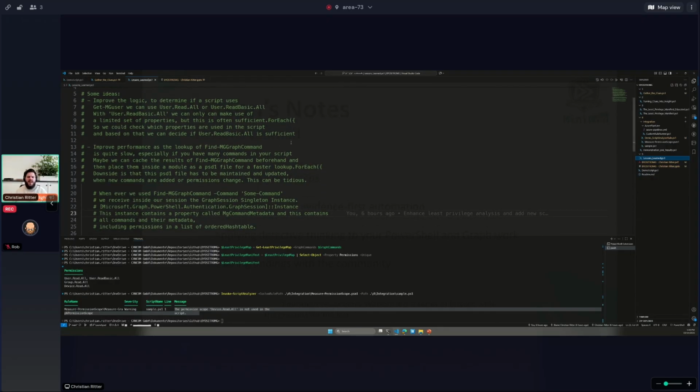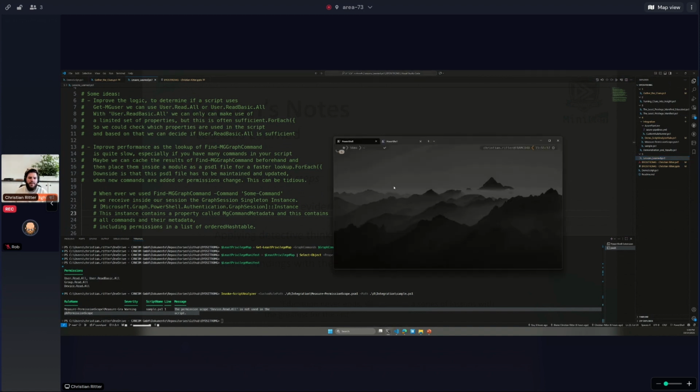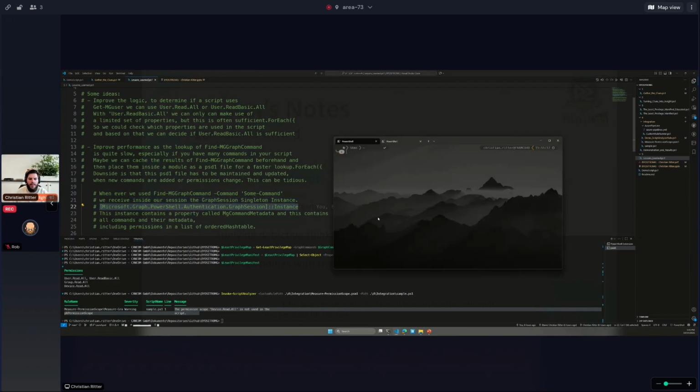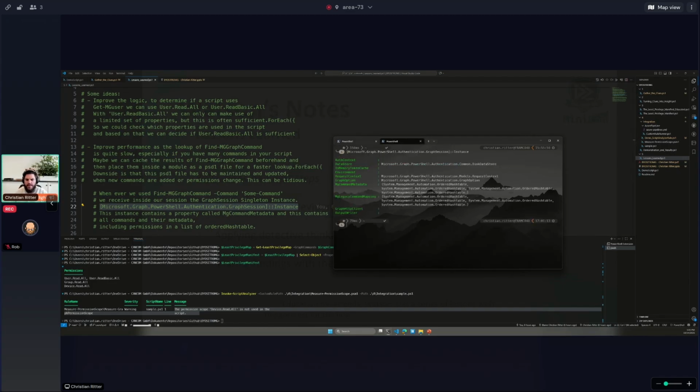And the performance, this is something that bugs me, because I like to make things fast and speed them up. But the Find-MgGraphCommand is kind of slow. But what if I tell you we only need this once? So what I mean with that? Let us head into a fresh instance of PowerShell, because there is a singleton instance. So the graph session instance. Let us check if this is already present in our current session. And I hope it isn't.